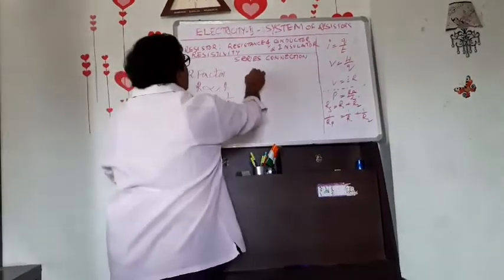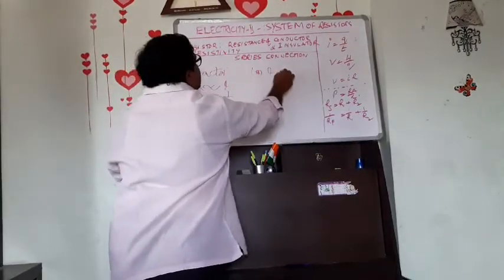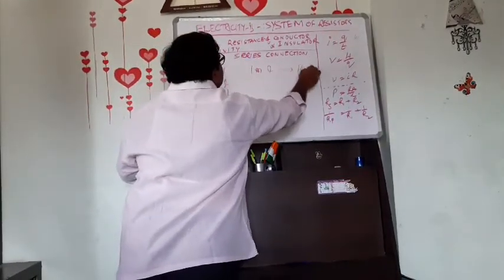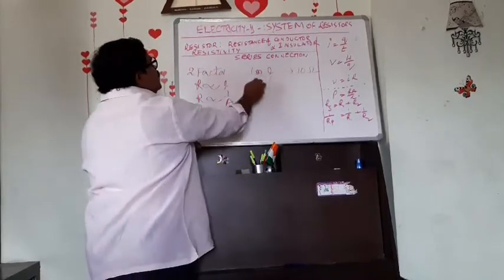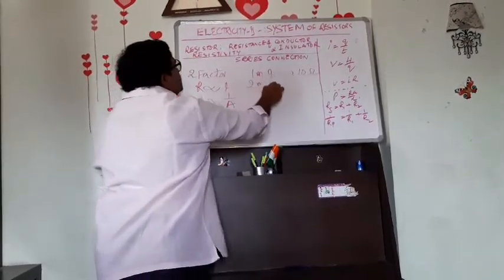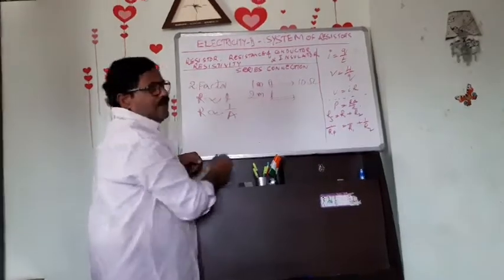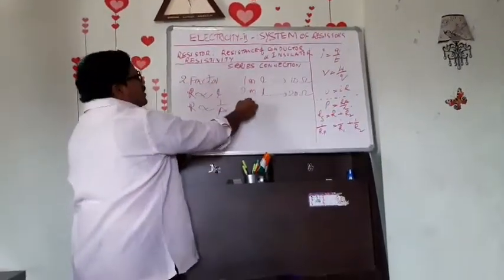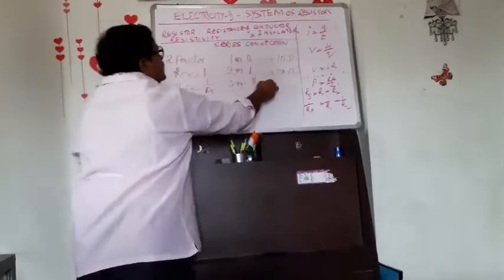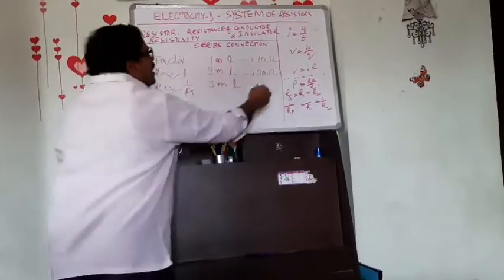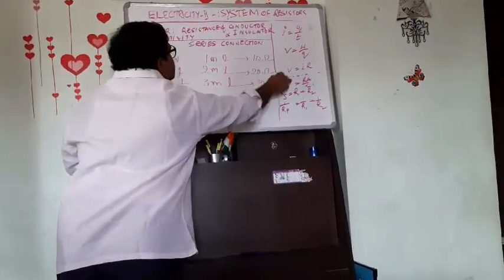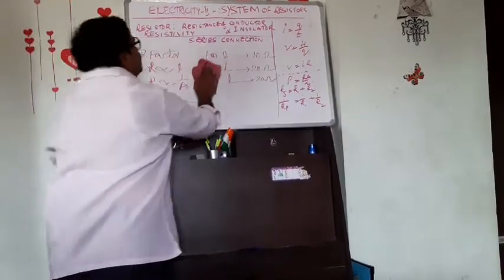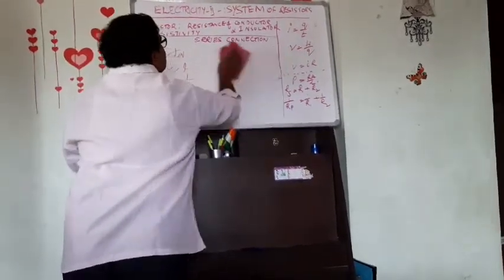If 1 meter length has 10 ohms resistance, 2 meters length of the same material will have 20 ohms resistance. 3 meters length of the same material will have 30 ohms resistance. That's direct proportionality.